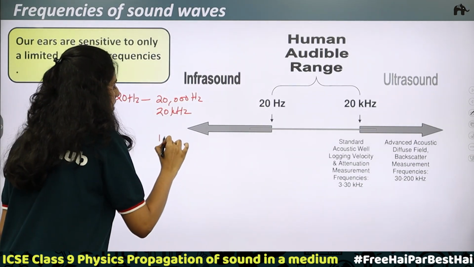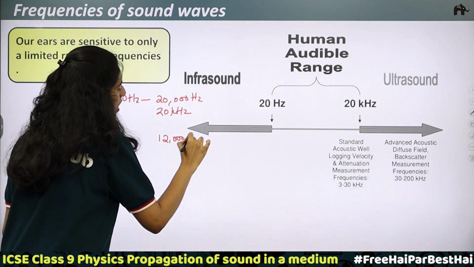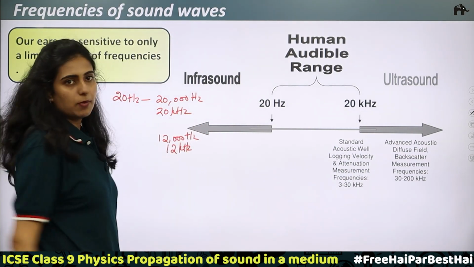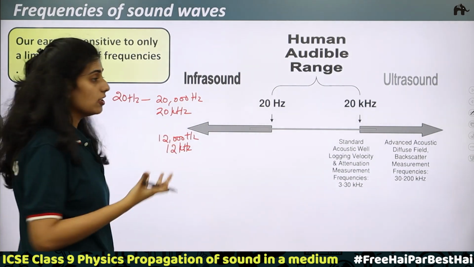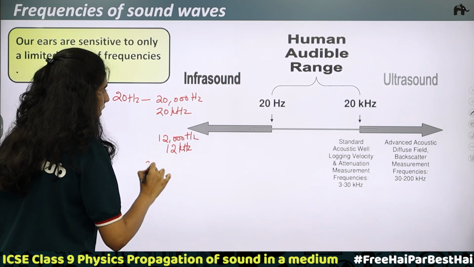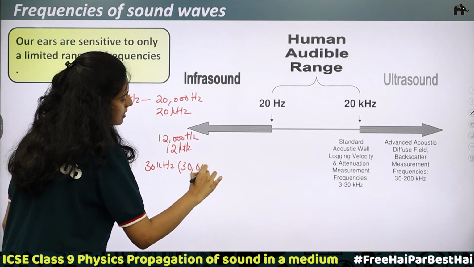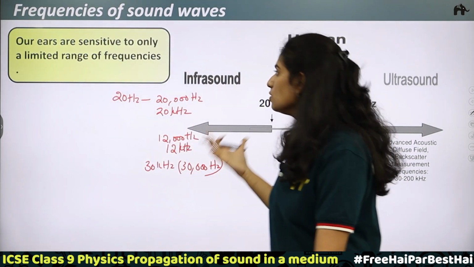It may be just up to 12,000 hertz or 12 kilohertz. In the case of small children, they will be able to hear up to 30 kilohertz or 30,000 hertz. So it can vary from person to person.